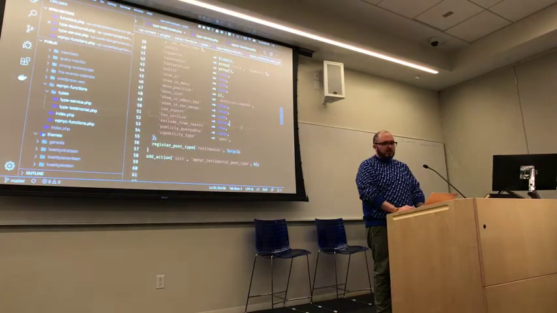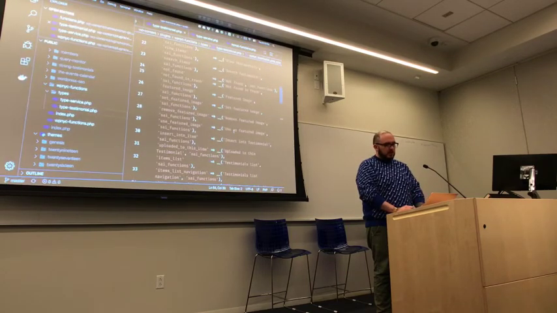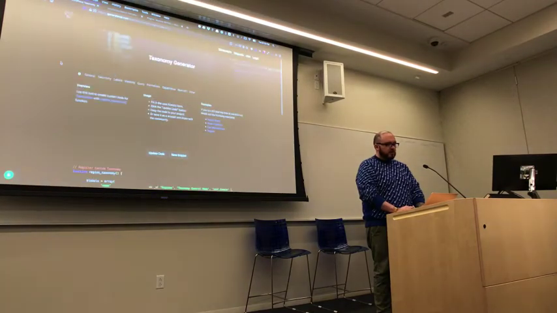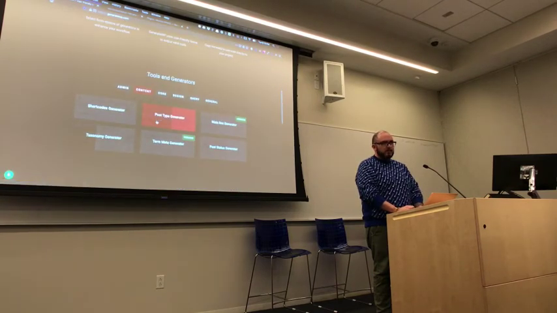And a lot of developers do that. They'll just declare a post type and just pass one or two of these arguments. But there's a missed opportunity there. And I'll get into the nitty gritty of it. But the easiest way to go and create a custom post type is this tool called Generate WP. And so what Generate WP does for lazy coders is you go here and you go to Post Type Generator